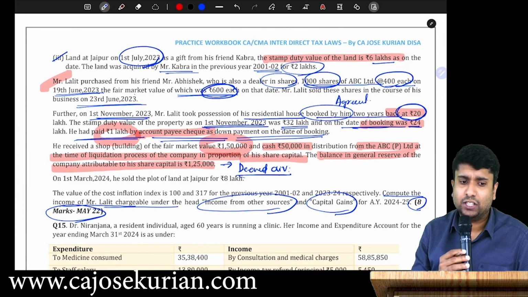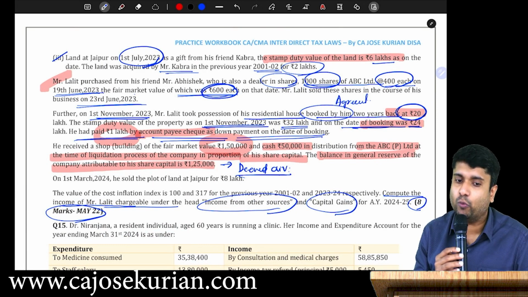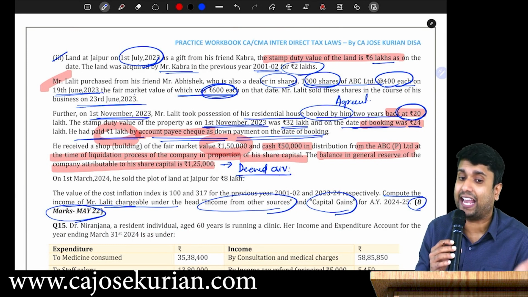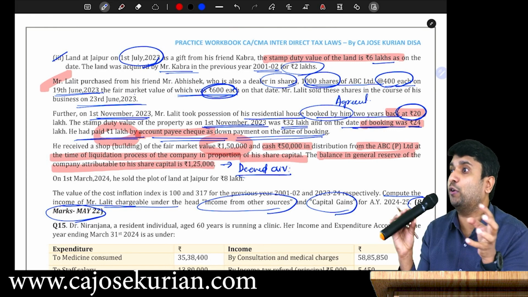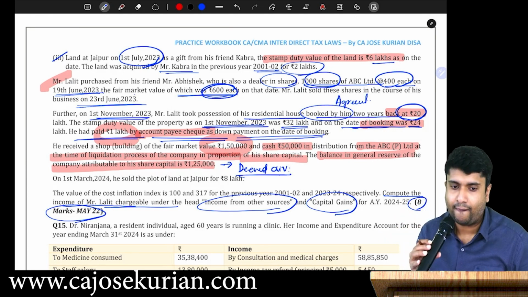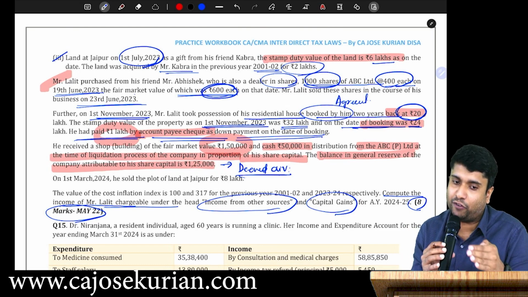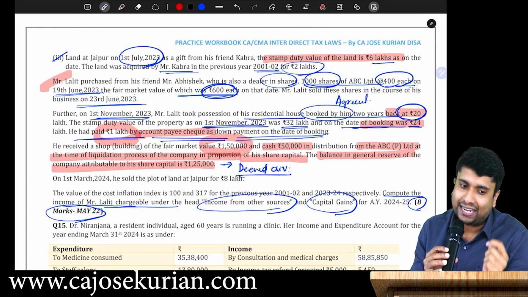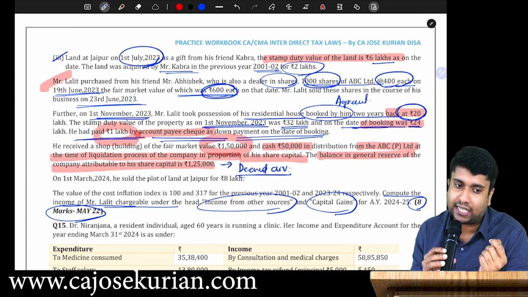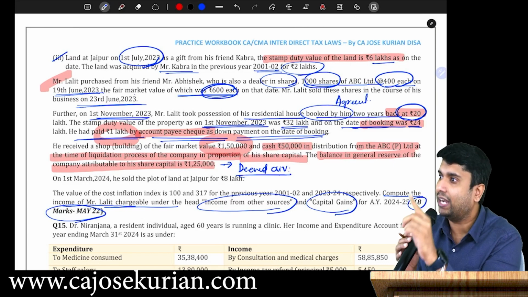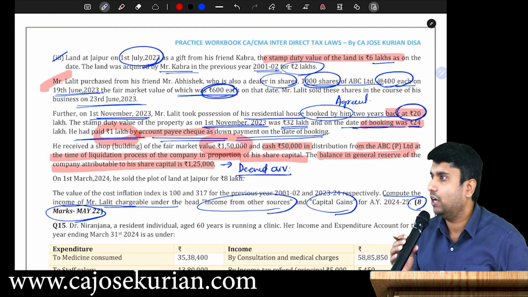He received a shop building of fair market value 1,50,000 and he received cash 50,000. So altogether he received 2 lakh, in distribution of ABC Private Limited at the time of liquidation process of the company in proportion of his share capital. The balance in the general reserve of the company attributable to his share is 1,25,000. Are you with me?